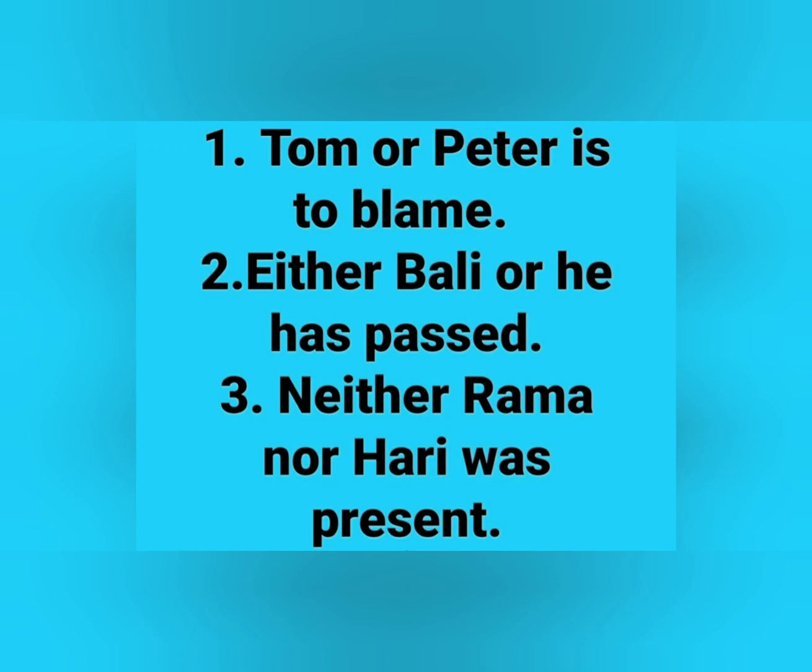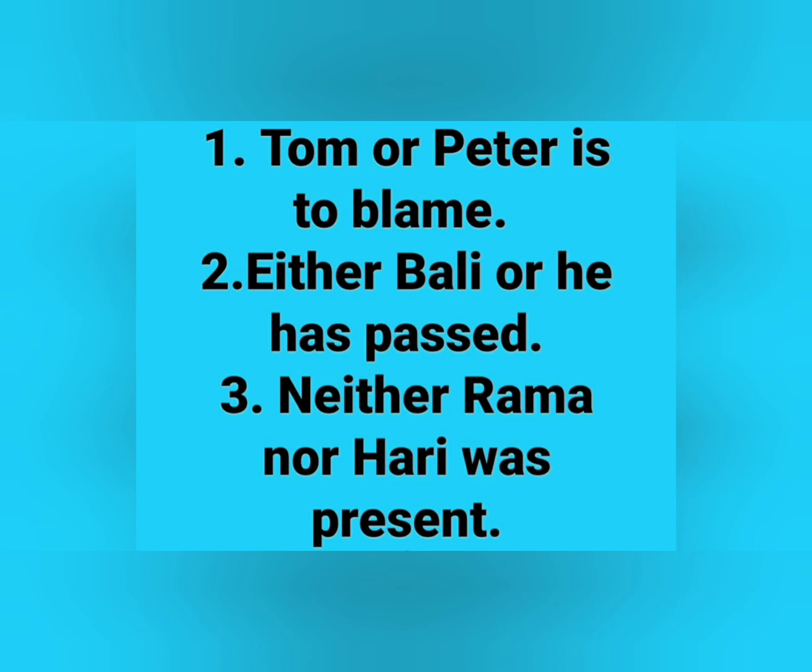See some more examples. Tom or Peter is to blame. Here we have two persons, two subjects, Tom and Peter. Both are joined with or, so we use here singular verb is. Next, either Bali or he was past. Here we have two subjects, Bali or he. Both are joined with or, so we use here singular verb has.